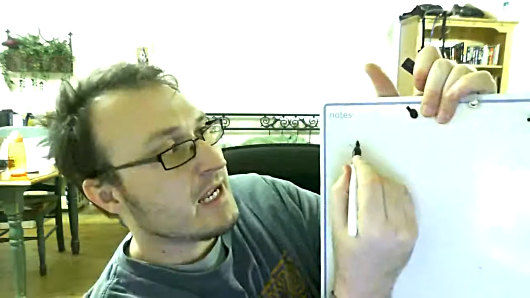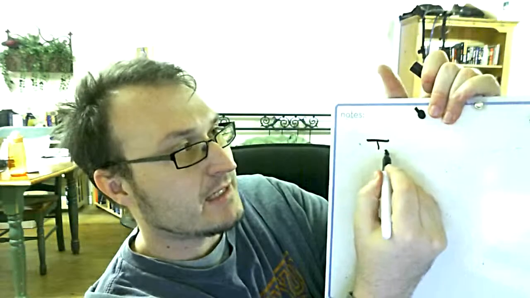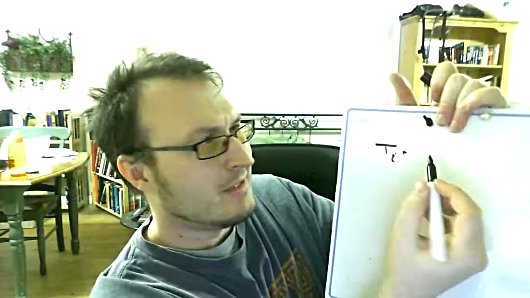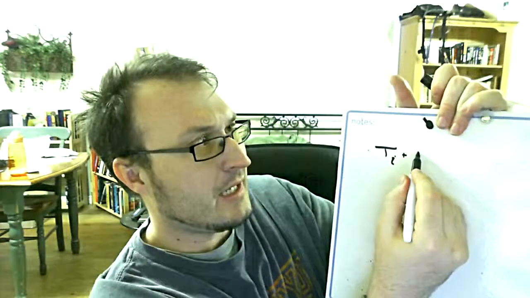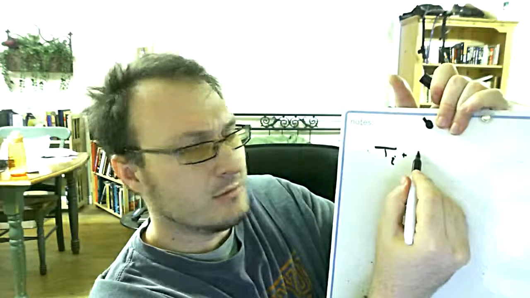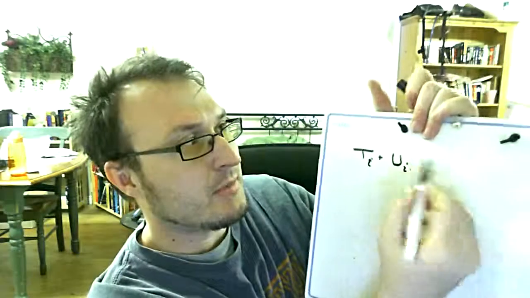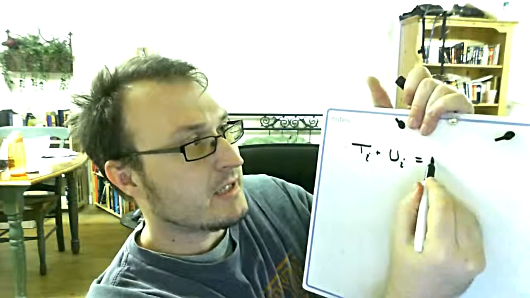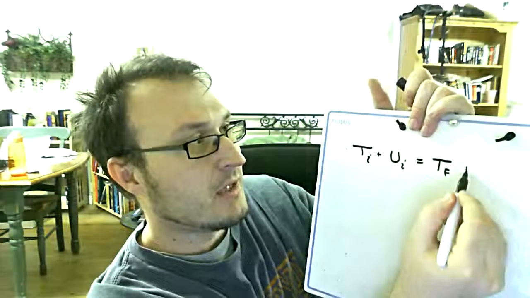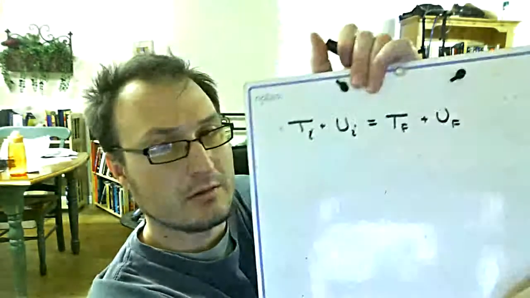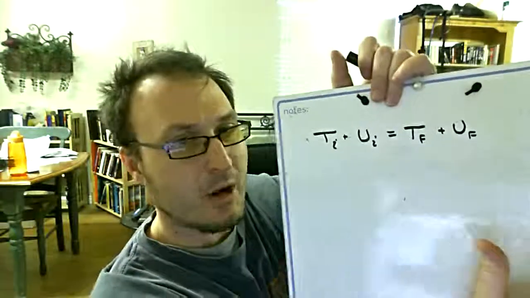But in my eyes, this is kind of what I'm saying. If this is the kinetic energy plus, can I use P, U? What do you use for potential energy? I forget, U? Let's go with U. This is my kinetic energy initial. My potential energy initial is going to equal my kinetic energy final plus my potential energy final. Okay, it's just, that's bomber proof.